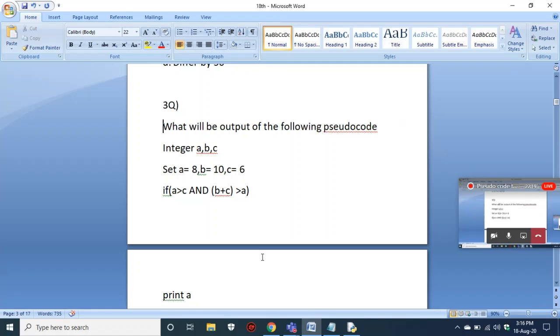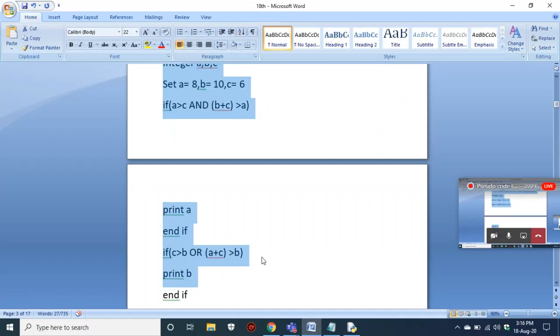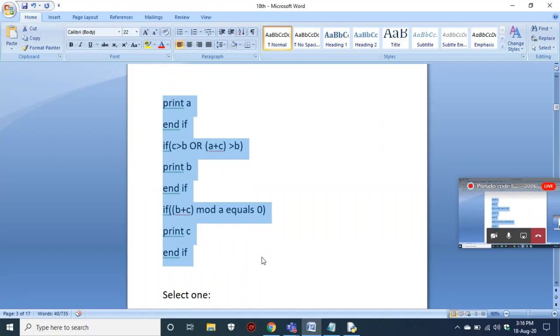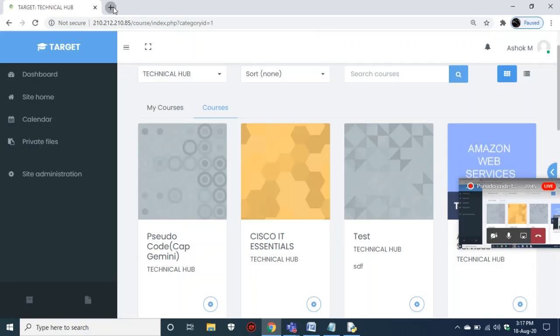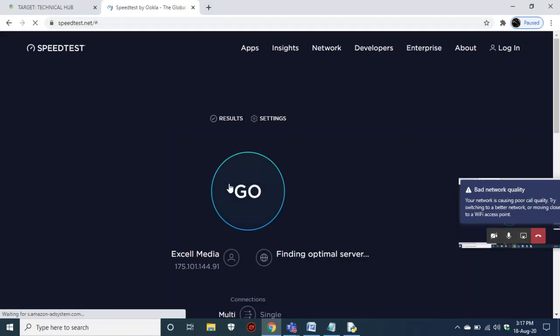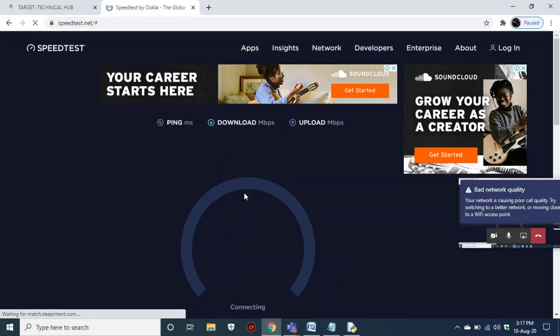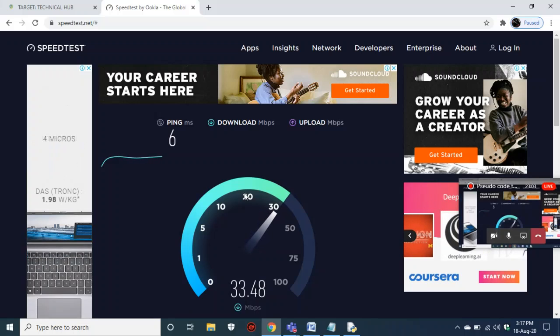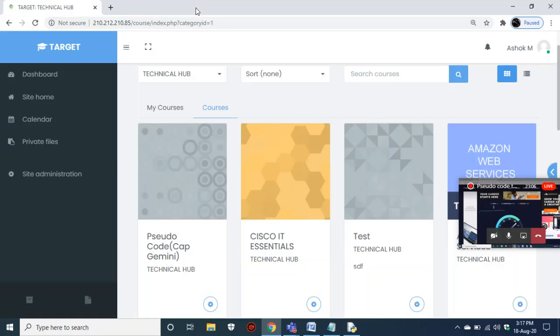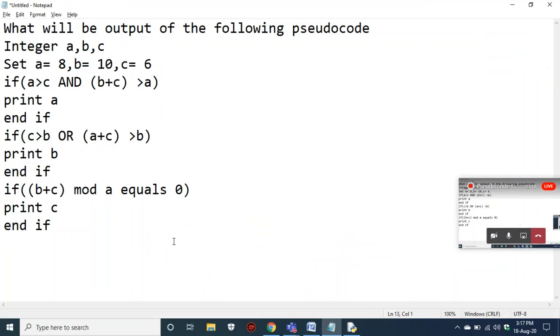We'll see this section. Okay. What will be the output of this?